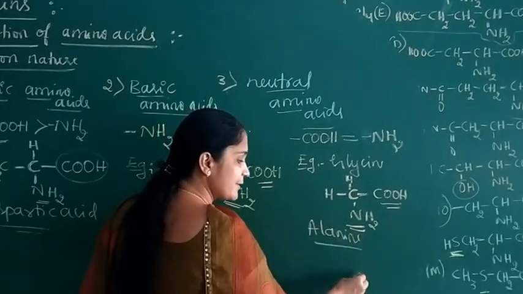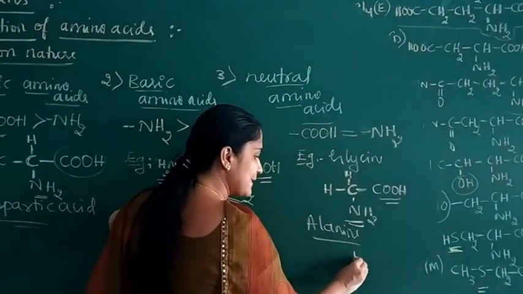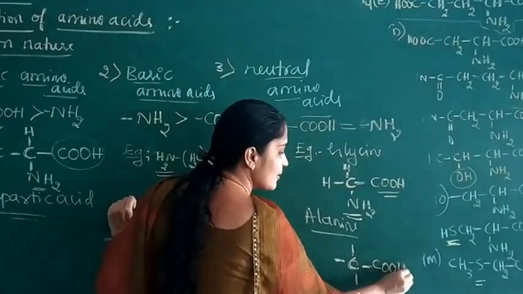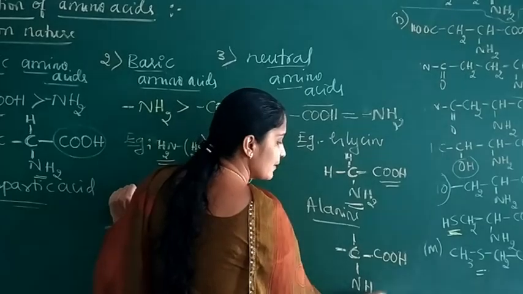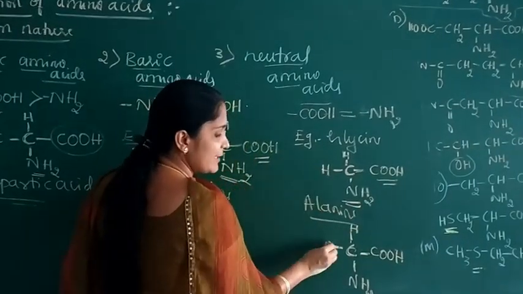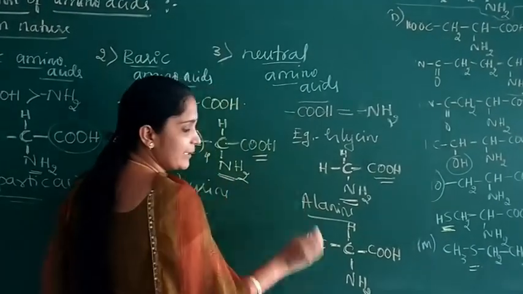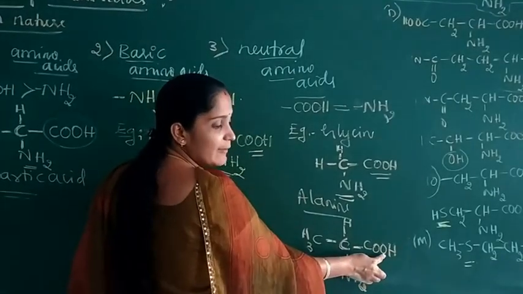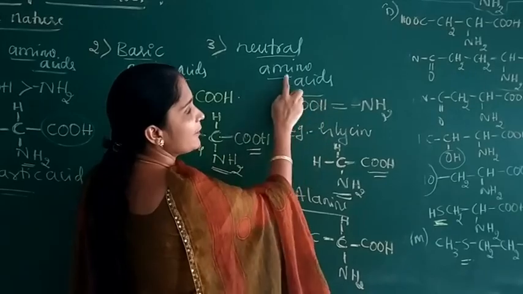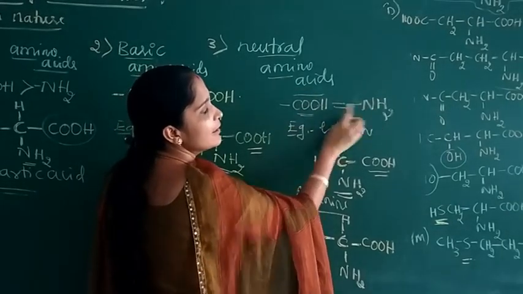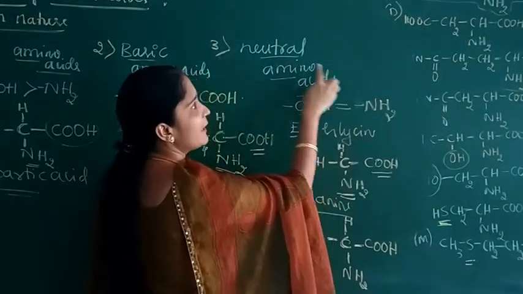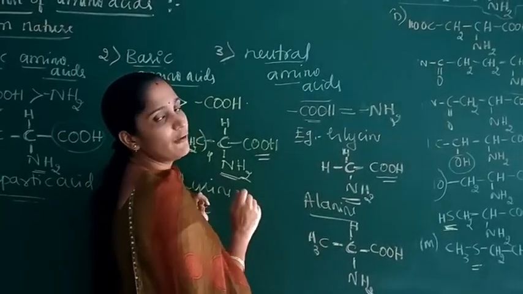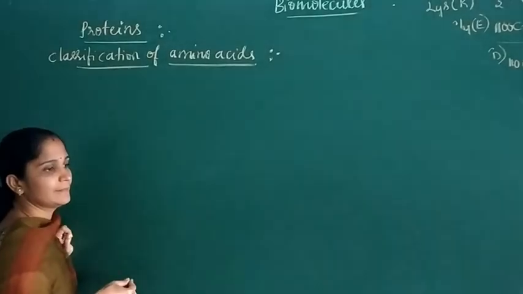The structure of alanine is: this carbon is attached to COOH, one amino group, one H, and instead of the other H you write CH3. So this is the structure of alanine. Here also it contains one NH2 and one COOH. So those amino acids which contain equal numbers of carboxylic acid and amino groups are called neutral amino acids. So glycine and alanine are examples of neutral amino acids.